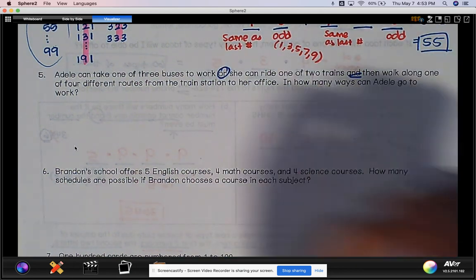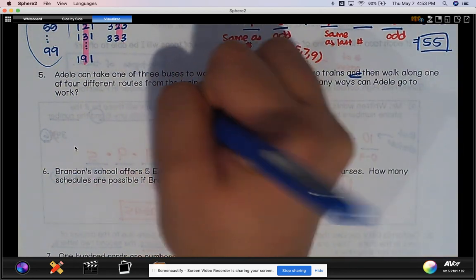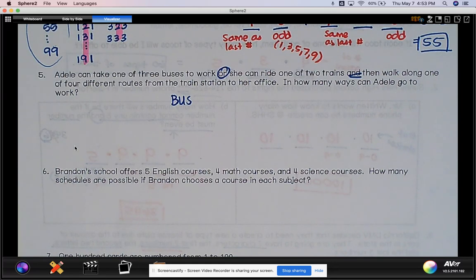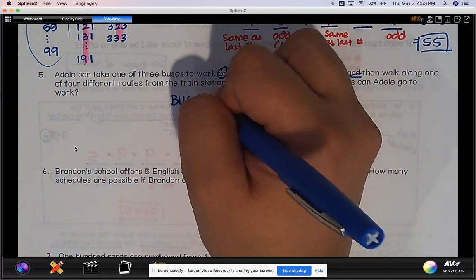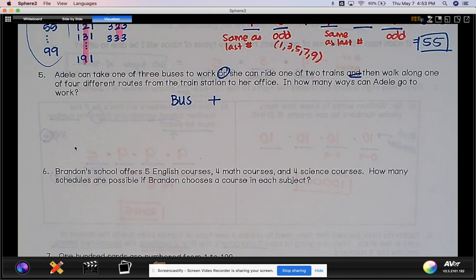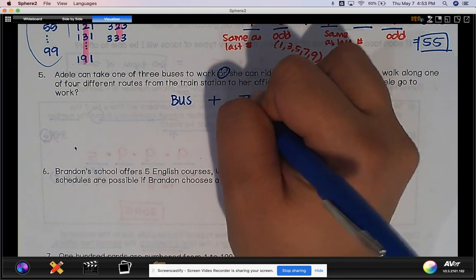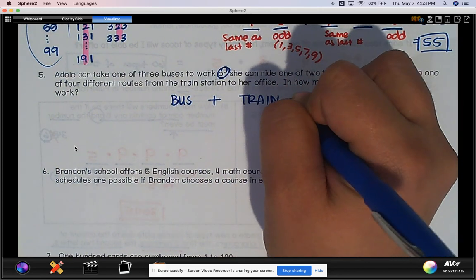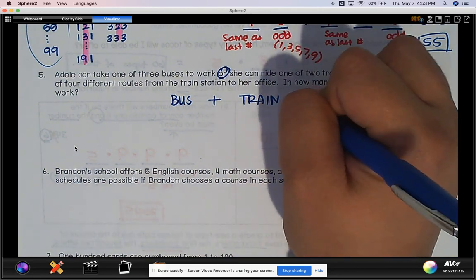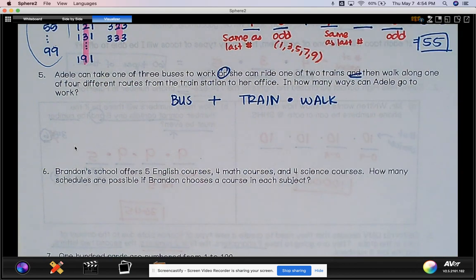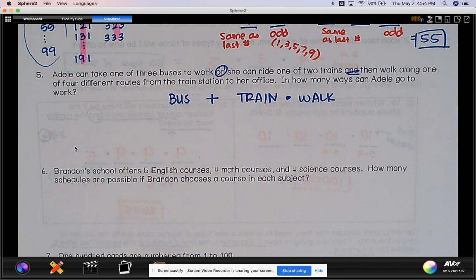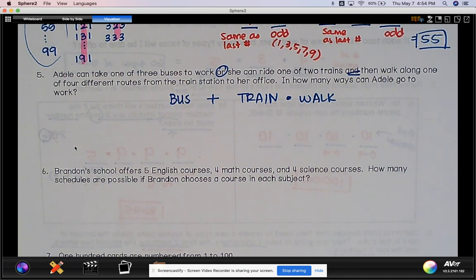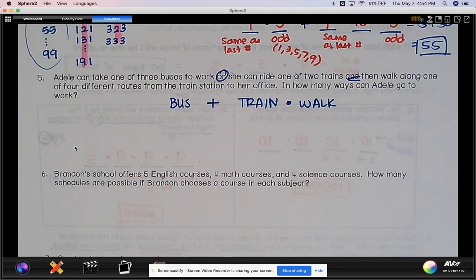So I can summarize this by saying, well, Adele can take the bus and she could totally get to work. Or, "or" means I'm going to add, she can also just take a train. But if she takes a train, she also has to walk. She can't just take the train or walk. So "and" means multiply, "or" means add. In this case, I'm just counting the number of ways. I'm not finding any probabilities.